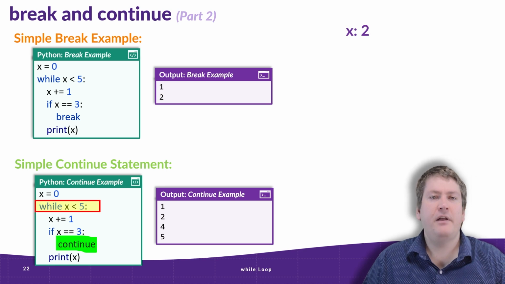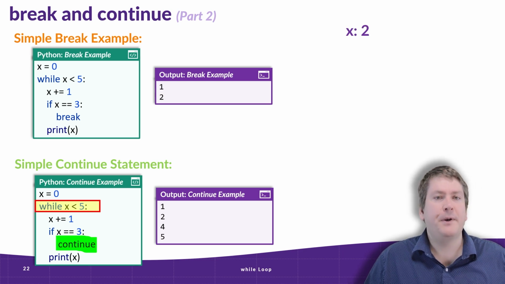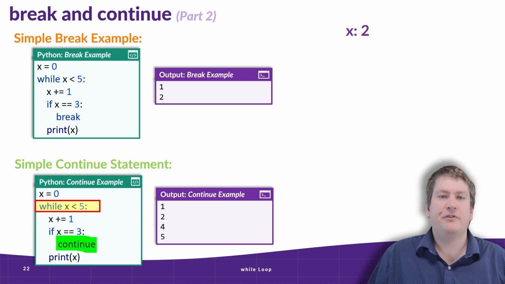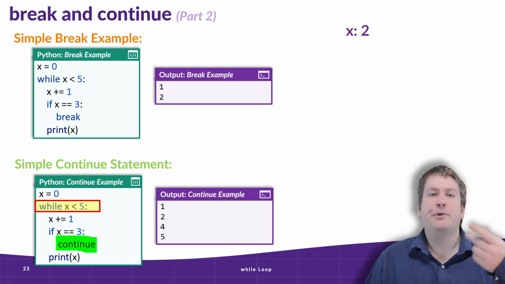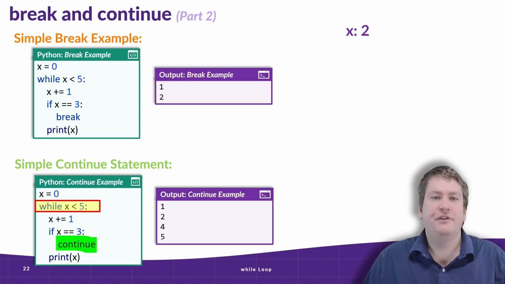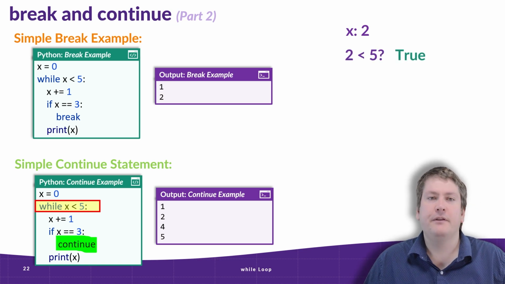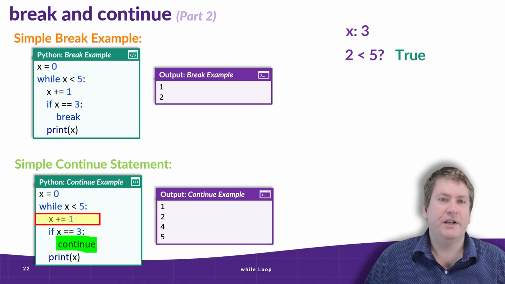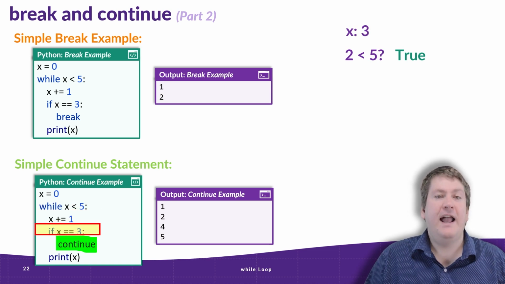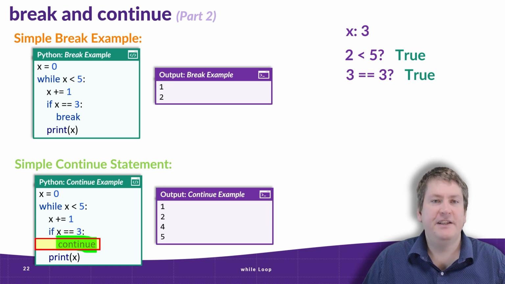And we'll trace through this, but to save us a few times going through the loop, we're going to pretend that we've already run the loop twice, and we're now at x equals 2. So on the screen, we've already outputted 1, we've already outputted 2, and we just restarted the loop now with x equals 2. So that means that 2 is less than 5. So we continue on with the loop. We add 1 to x to get 3. X is equal to 3, so that means we enter this if statement, and we reach the continue line.